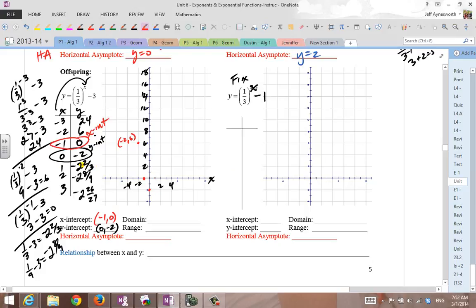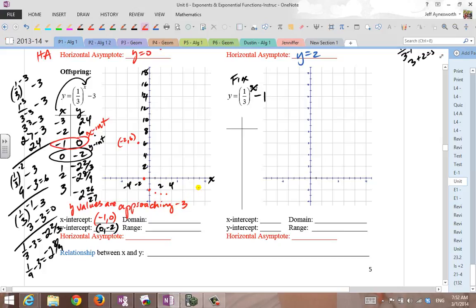So not quite -3 yet. 1 comma negative 2 and 2/3, right about there. So right 2 down almost 3, right 3 down almost 3. It's flattening out. All of these y values are approaching, but not going to be equal to, negative 3.